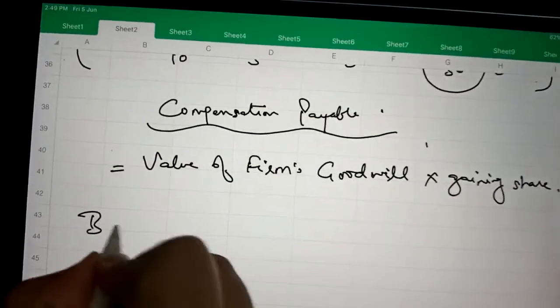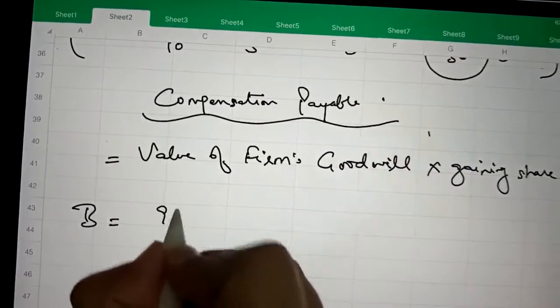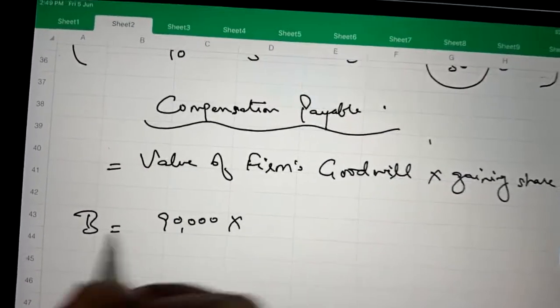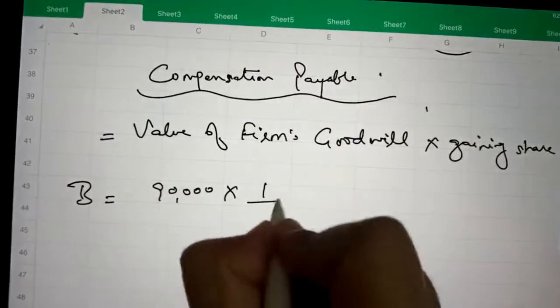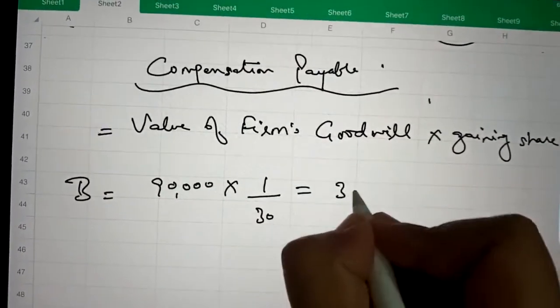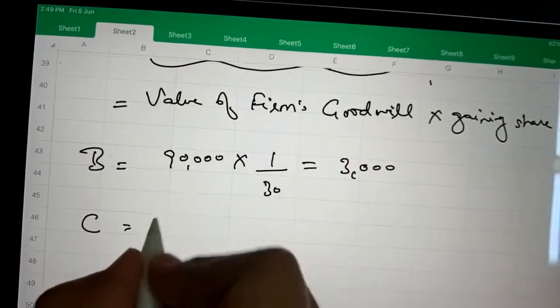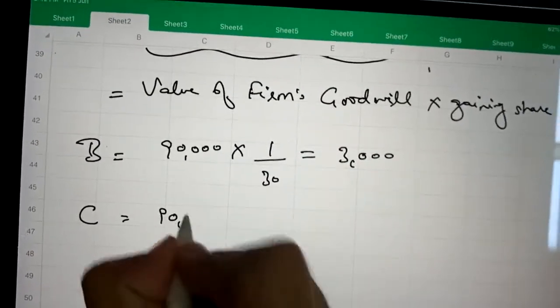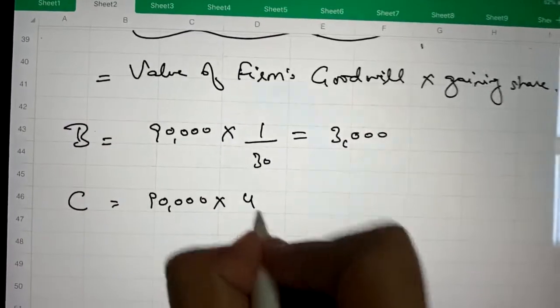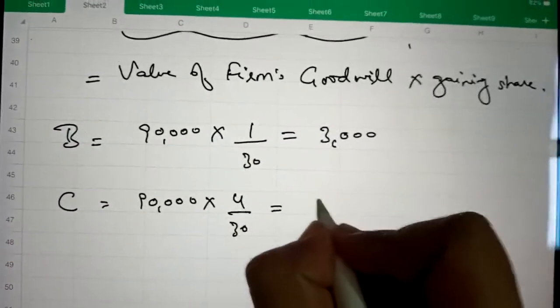Value of firm's goodwill is given as 90,000 and B's gaining share is 1/30, so the answer is 3,000, and C's share is 90,000 multiplied with 4/30, which is equal to 12,000.